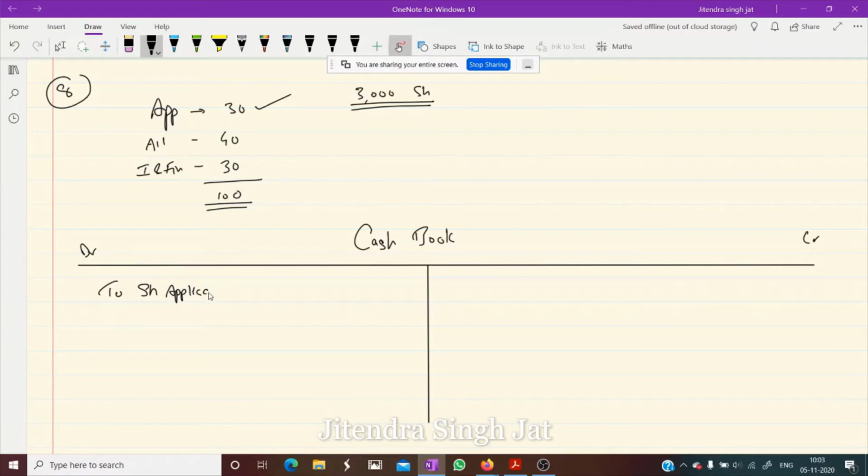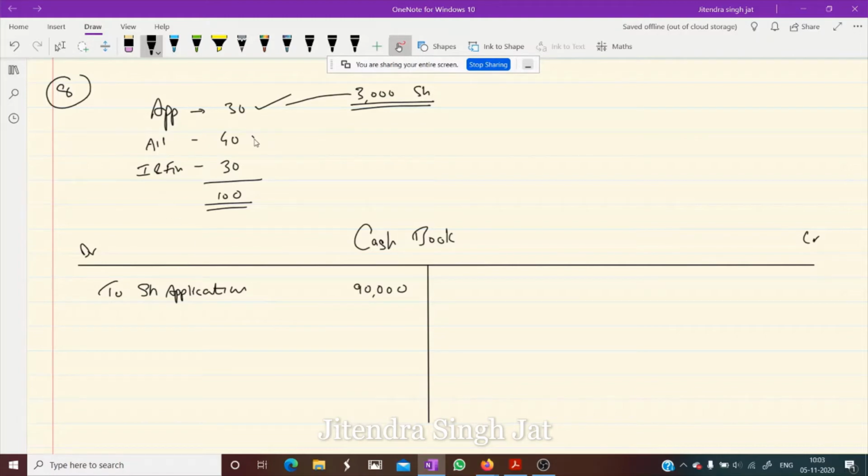I hope this point is clear to everyone. Children, you can easily prepare the cash book in the examination. Any transaction recorded in the cash book, there is no need to pass a journal entry for it. This is what you need to remember.